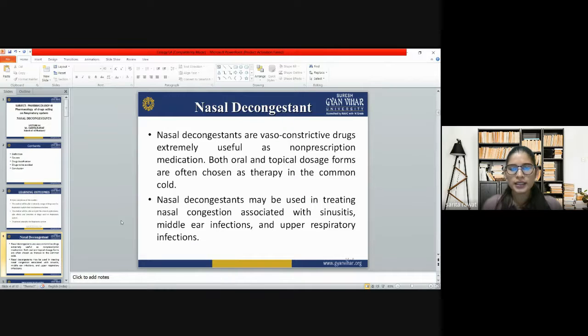Nasal decongestants may be used in treating nasal congestion that is associated with sinusitis, middle ear infection, and upper respiratory tract infection. So for any of the symptoms caused by sinusitis, middle ear infection, or upper respiratory tract infections, you can use a nasal decongestant.